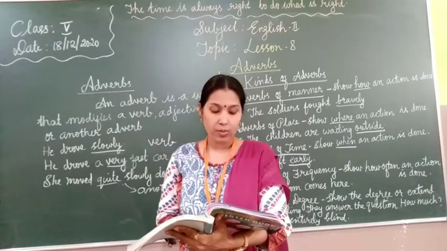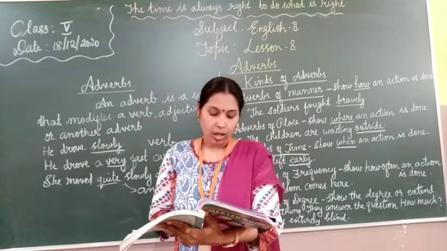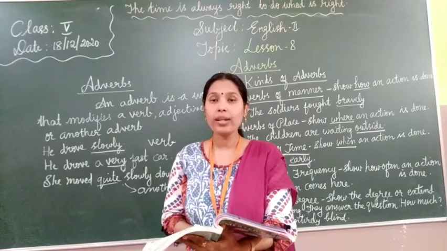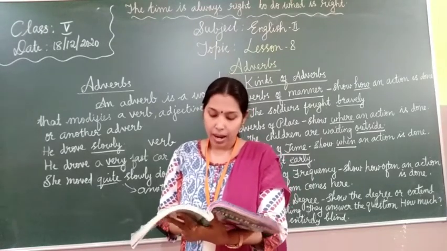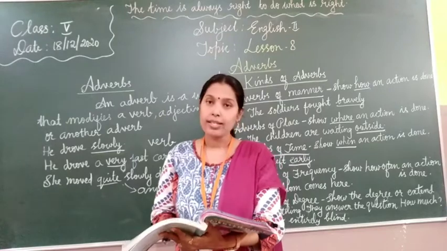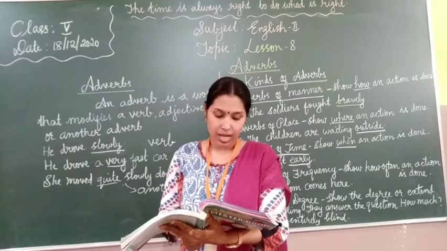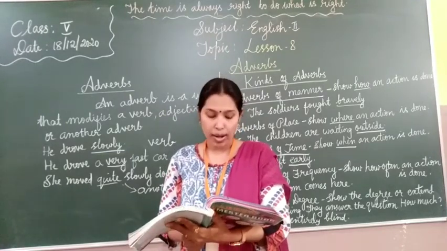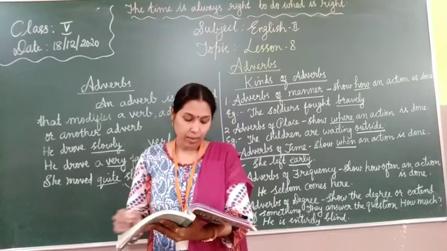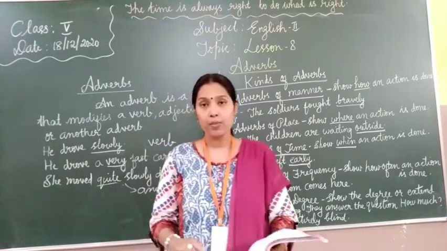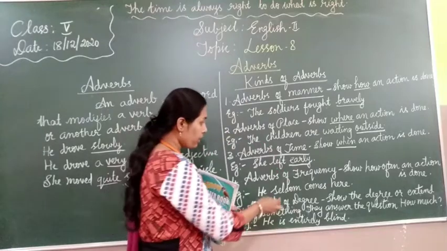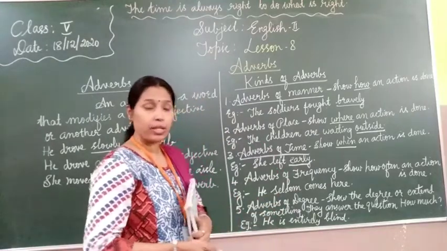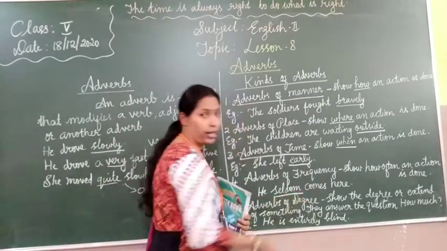Next, adverbs of frequency. It shows how often an action is done. Some adverbs of frequency are seldom, usually, sometimes, always, once, twice, etc. One example, he seldom comes here. How often does he come here? Seldom. Seldom means very rarely.